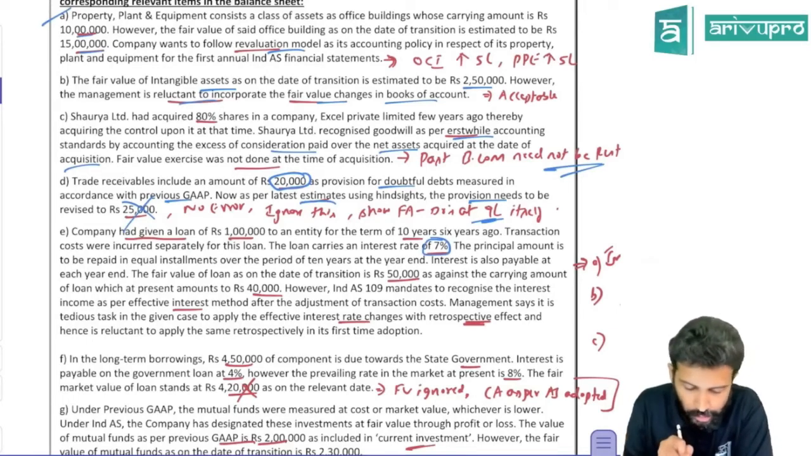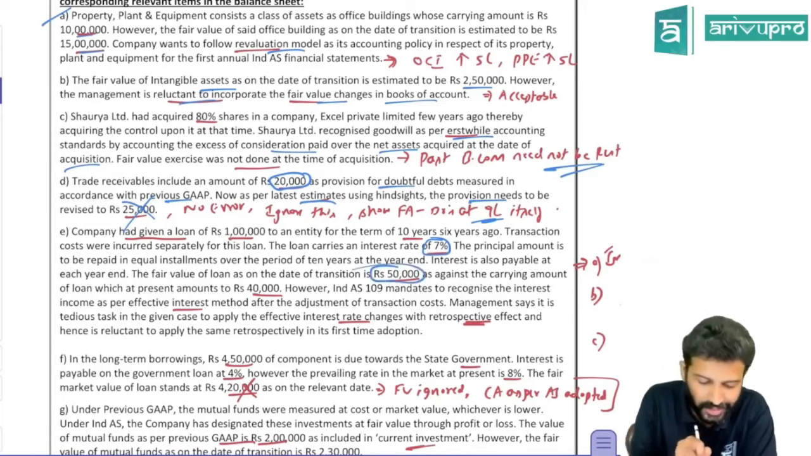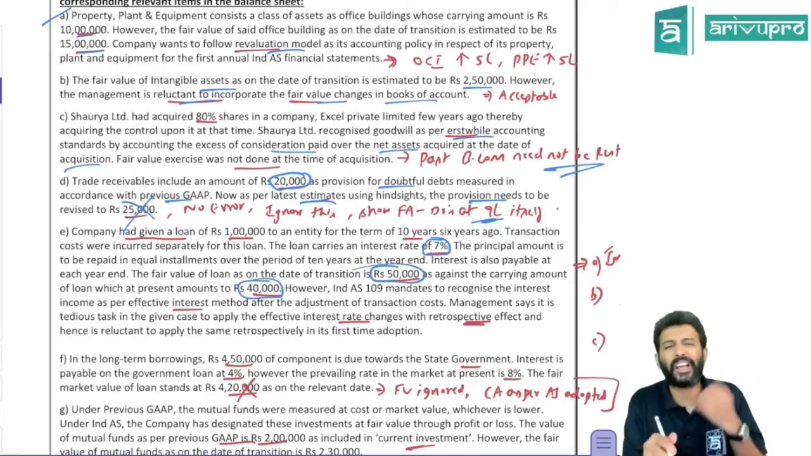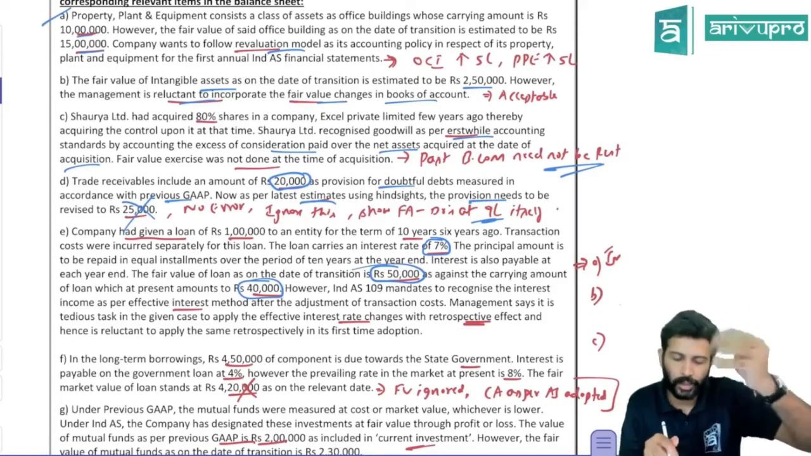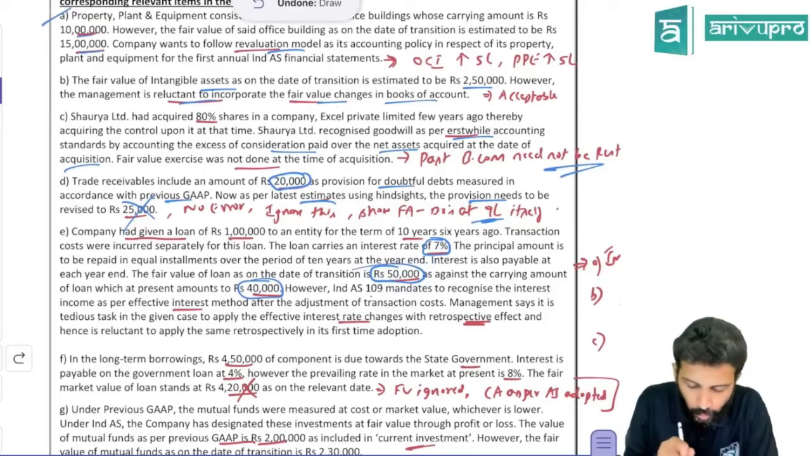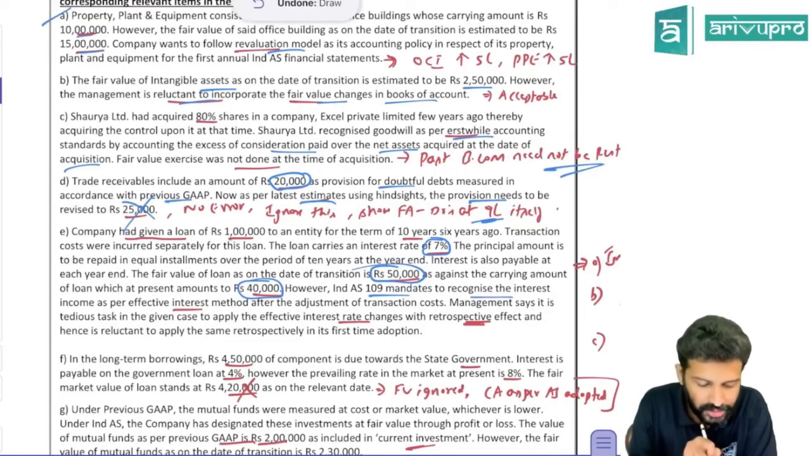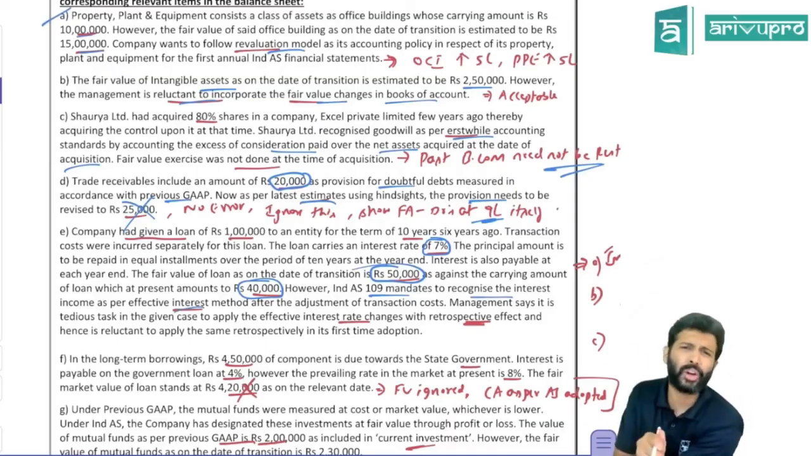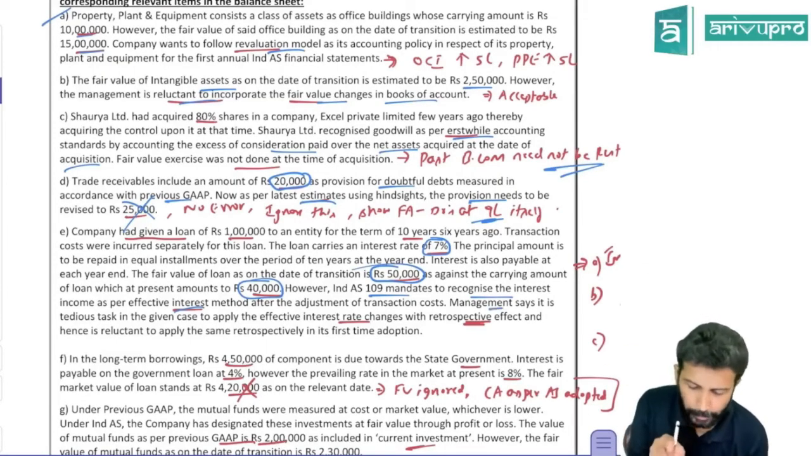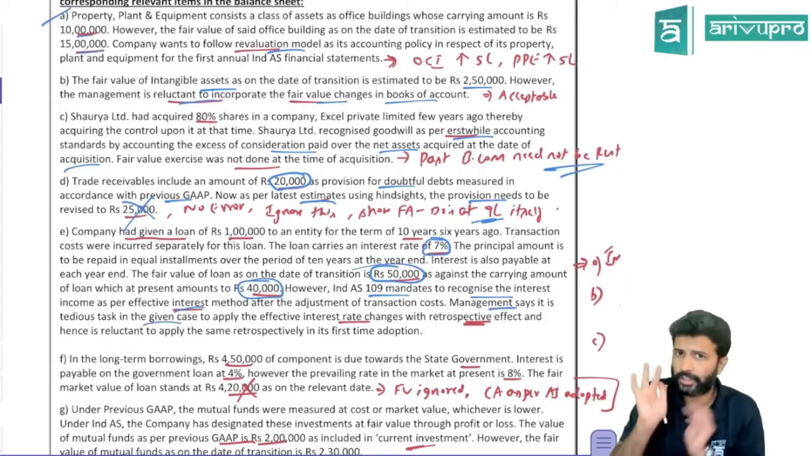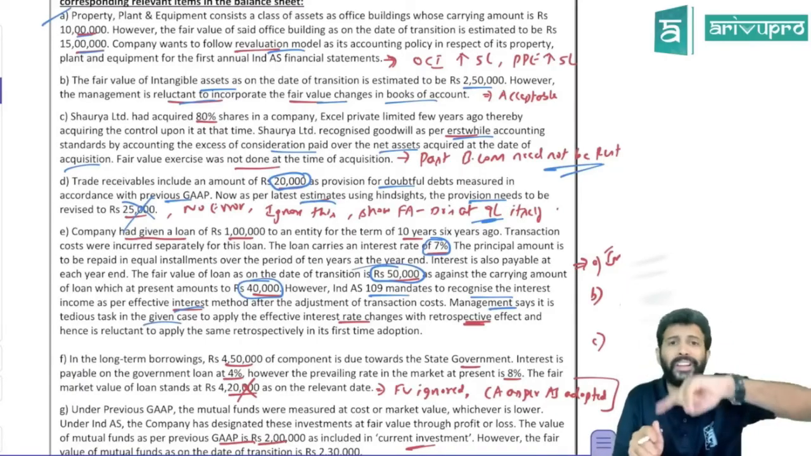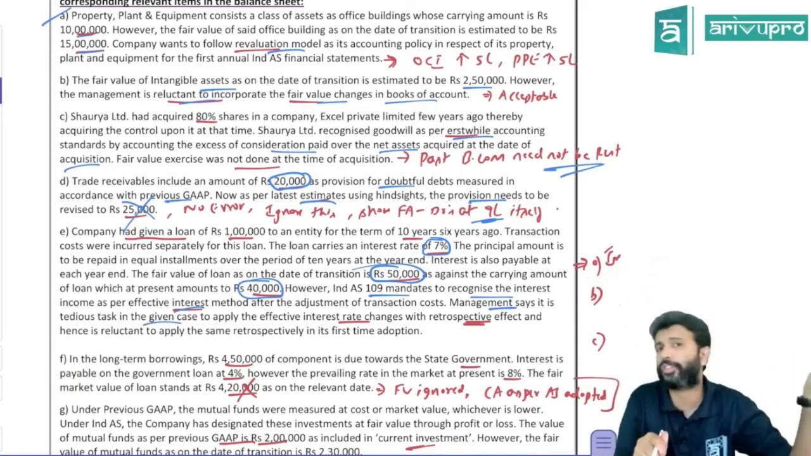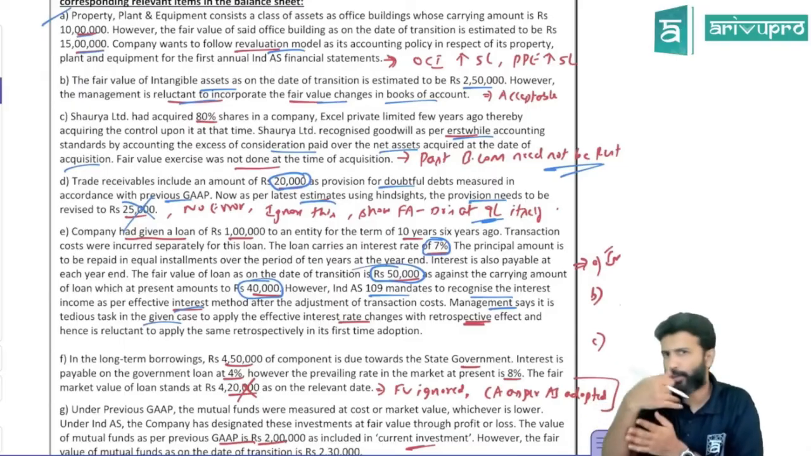The fair value of this loan on the date of transition is 50,000 as against the carrying amount of 40,000. Currently, as per the accounting standard, you're showing the loan at 40, but the fair value is 50,000. However, Ind AS 109 mandates recognizing interest income as per EIR, the effective interest rate. Yes, we do that. But in AS, there is no concept of effective interest rate. Management says it is a tedious task. First of all, simple, sir. As per the thumb rule, all Ind AS 109 provisions you have to apply retrospectively. Few things you need not apply, which we have already discussed.